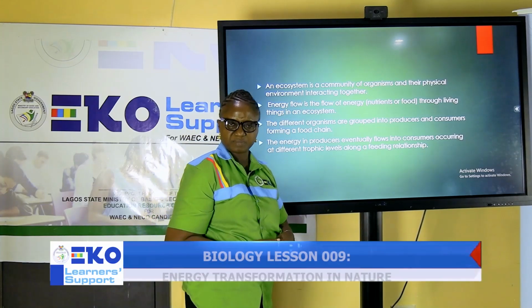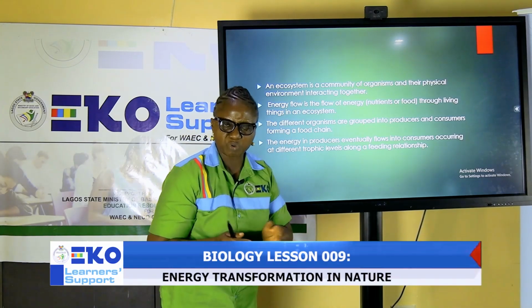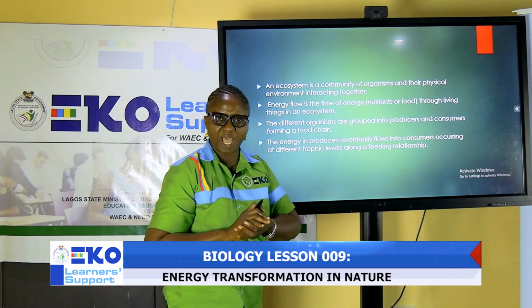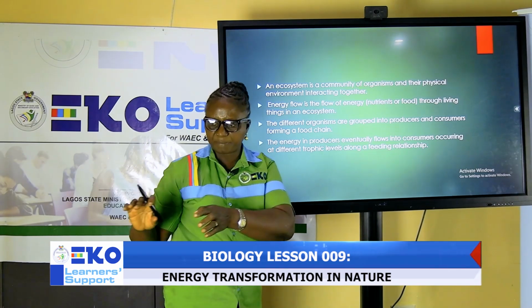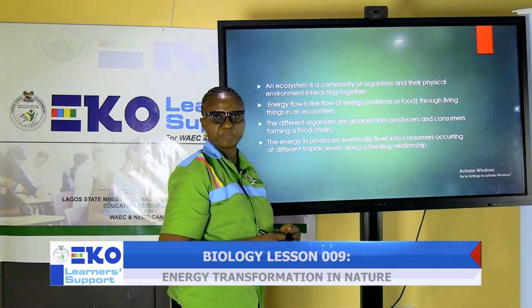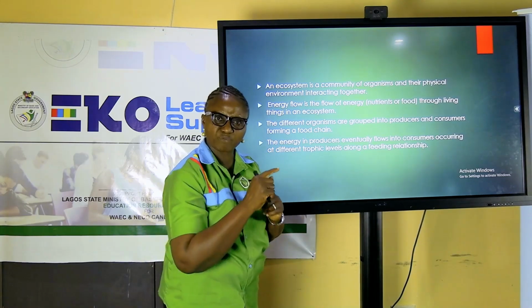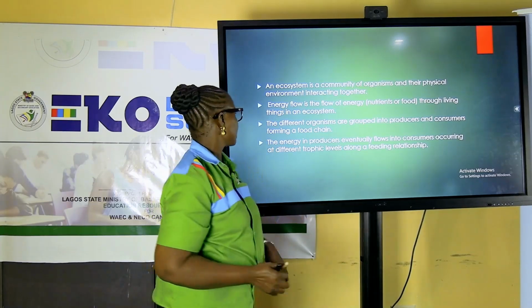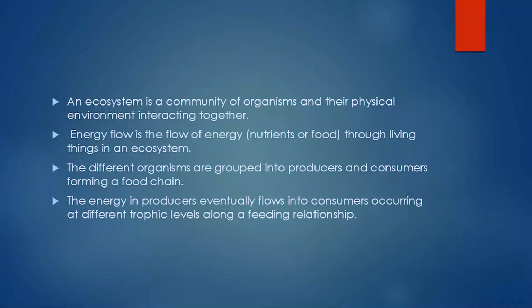Even in some homes, some of you may have a small ecosystem in your homes. How do I mean? You have a pot of flour in the corner of your room or sitting room. And before you know it, you have one or two ants that come there. That forms a mini ecosystem. Energy flow is the flow of energy. What do I mean by this flow of energy? Nutrients and food through living things in an ecosystem.